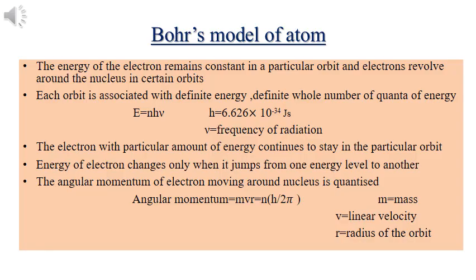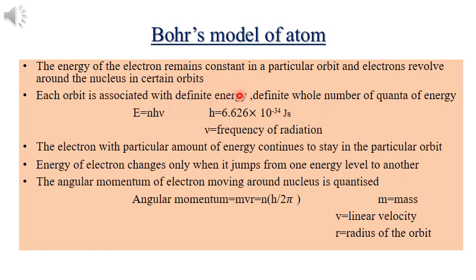Bohr's model of atom mainly explains the energy of the electron and how it changes. It says that the energy of the electron remains constant in a particular orbit. As long as the electron stays in that orbit, its energy will be constant. Its energy changes abruptly only when it jumps from one energy level to another. If it moves from a higher energy level to a lower energy level, it emits a particular amount of energy, and when it moves from a lower energy level to a higher energy level, it absorbs a particular amount of energy. What is this particular amount of energy?